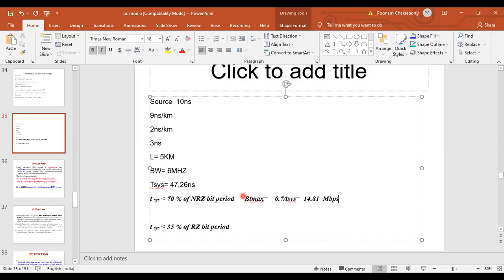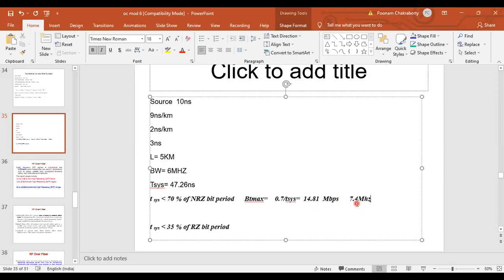So I get the figure 7.4 megahertz from this. We take half of it, because when I talk in terms of bits per second it is megabits per second, but in terms of frequency, it will be simply megahertz. For NRZ we are taking the 3 dB optical bandwidth, so I am dividing and getting 7.4 megahertz.